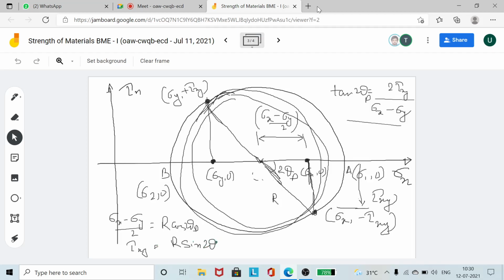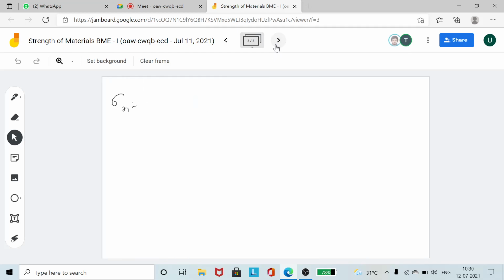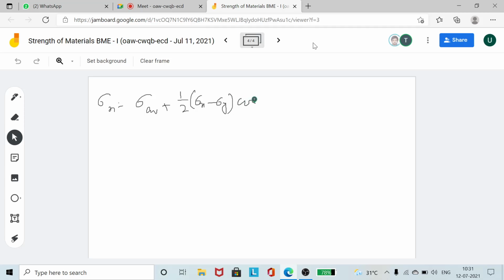So now, what is the value of sigma n? Sigma n was sigma average plus, help me out, half of sigma x minus sigma y cos 2 theta plus tau xy sin 2 theta.